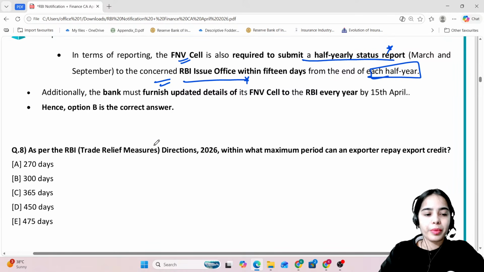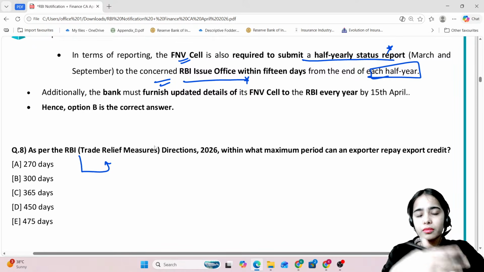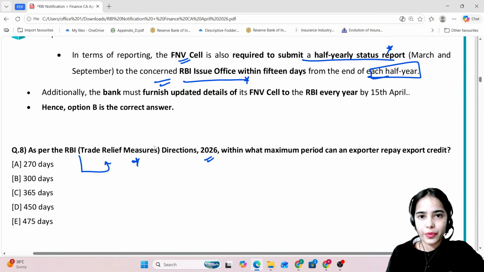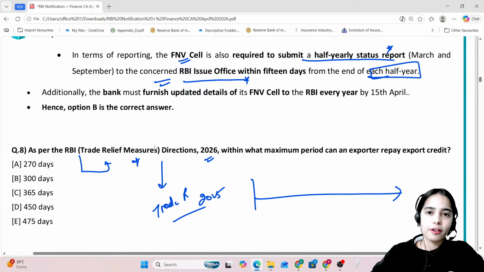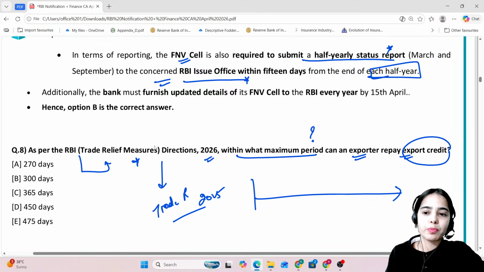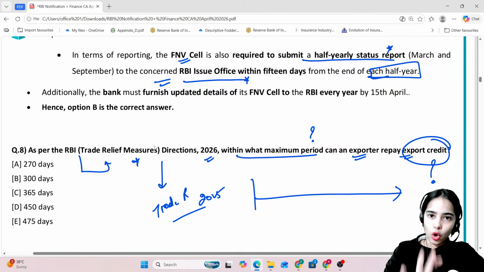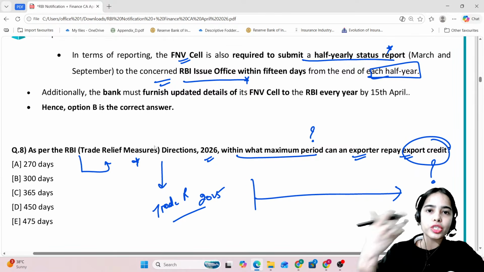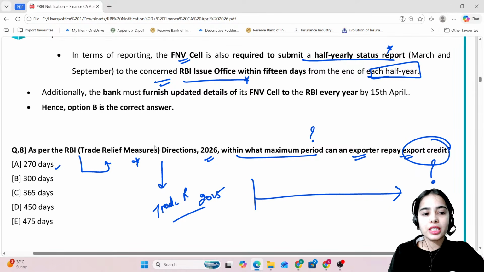This is it. Now, coming to the next question, as per the RBI, see, RBI has provided trade relief measures because of the West Asia crisis. So, trade relief measures directions 2026 have been released, and basically the trade relief was provided in 2025. That trade relief has been extended further. Okay, within what maximum period can an exporter repay the export credit? So normally the export credit has to be returned. The pre-shipment or post-shipment export credit has to be returned within 270 days.